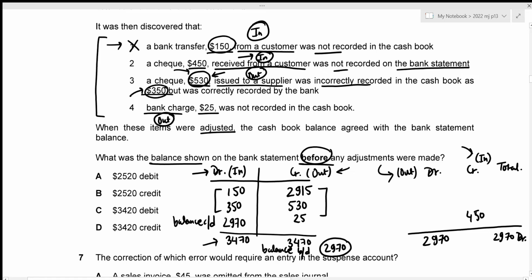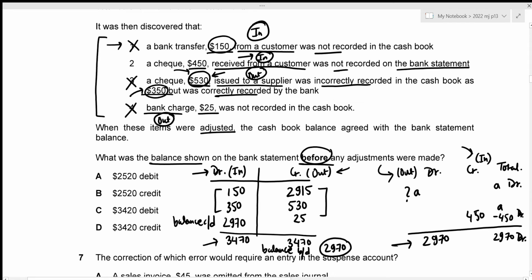The next one was correctly recorded by the bank, so this does not need to be corrected in our bank statement. And the final one is bank charge. So bank charges are automatically recorded in the bank statement, so this does not need to be rectified as well. So the only error to be rectified is the 450 on the credit side. And now we require the balance before this error was rectified. And we know that our total is 2,970, right? So if our debit amount is A, I'm just supposing this as a variable. In this case, our total would be A debit, right? But after considering a credit amount of 450, our total would be A minus 450 debit.